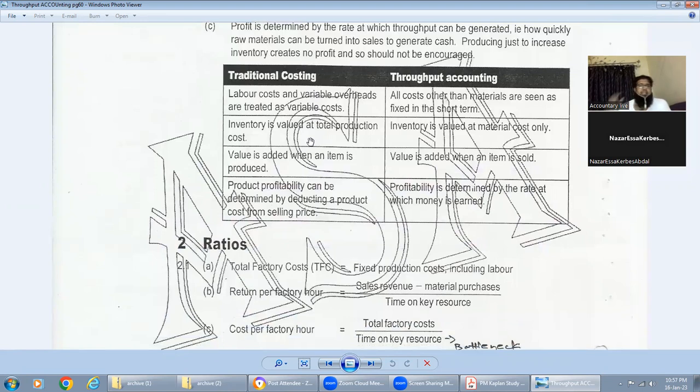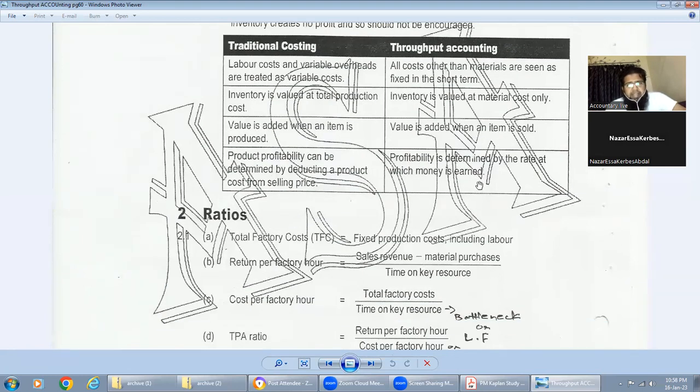Now the difference is that labor cost and variable cost heads are treated as variable cost in traditional costing. Here we are talking only about material cost in throughput accounting. That is only variable. Inventory is valued at total production cost in traditional costing. Here only material cost is included. Value is added when an item is produced, in the traditional approach. Value is added when the item is sold, in throughput accounting. We are talking about selling here. Product profitability can be determined by deducting product cost from selling price, by the rate at which money is earned.